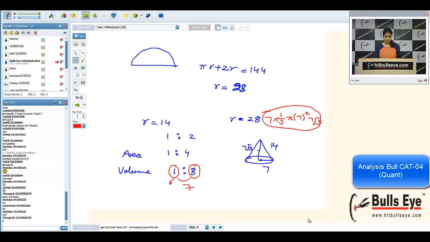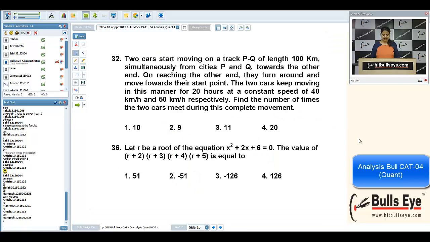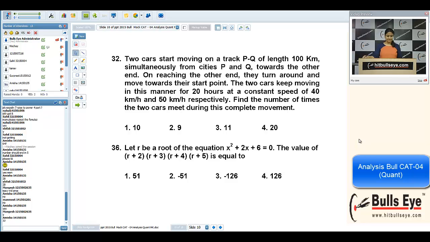Okay, let us move. Yeah, 32nd and 36th. Any problem in these two questions? Please write the question number in the chat box. 32nd or 36th? 32nd, Amisha.